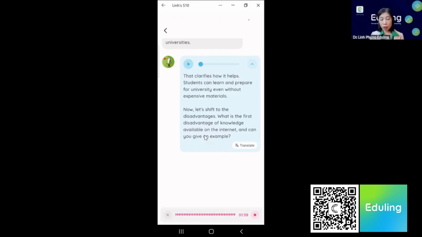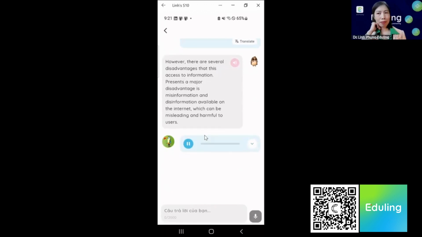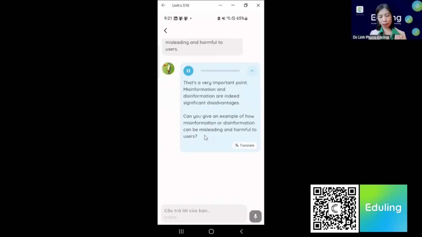however, there are several disadvantages that this access to information presents. A major disadvantage is misinformation and disinformation available on the internet, which can be misleading and harmful to users. That's a very important point. Misinformation and disinformation are indeed significant disadvantages. Can you give an example of how misinformation or disinformation can be misleading and harmful to users?